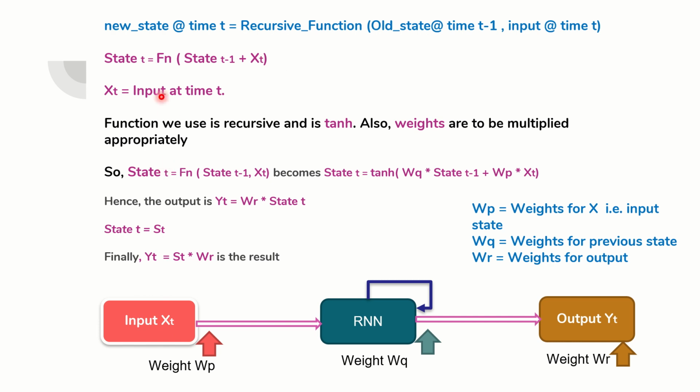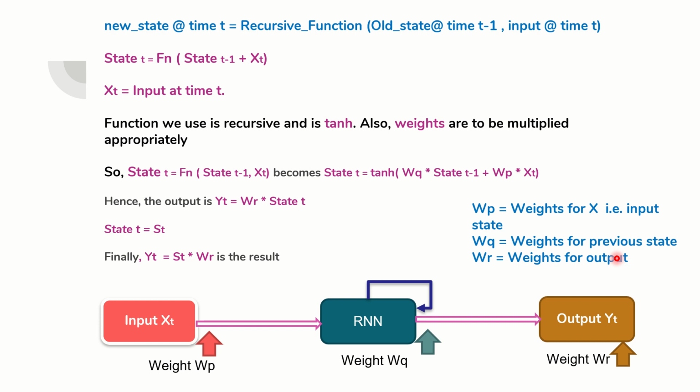Now we need to understand what this function is. This function is recursive and what we are using here is tanh. So we need to replace it with tanh when we go for the next version. And understand that weights are made available for each state appropriately: the input has a weight of WP, the hidden state has a weight WQ, and the output has a weight WR. WP is the weight for the input state. WQ is the weight for the previous state. Remember, this term is very important: the weight for the previous state. WR is the weight for the output.